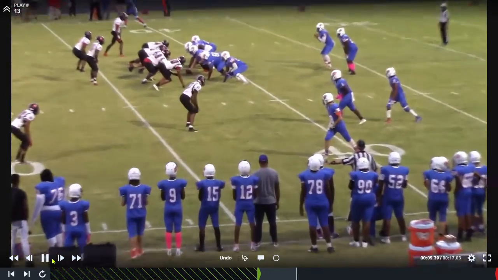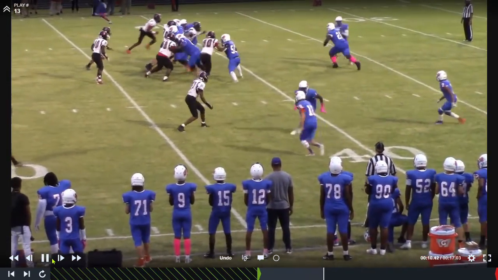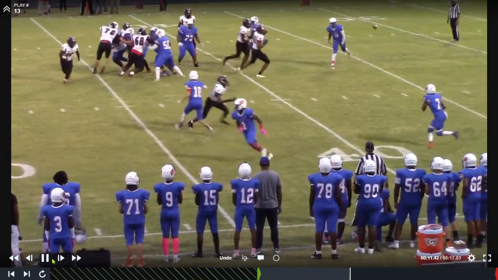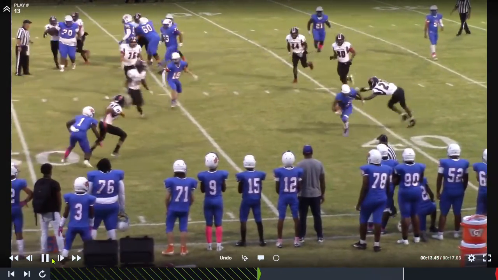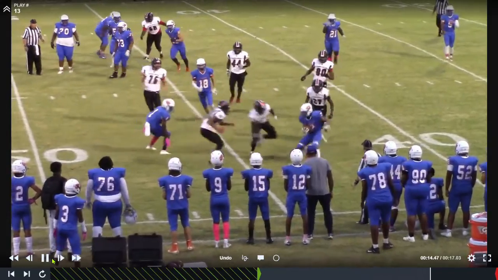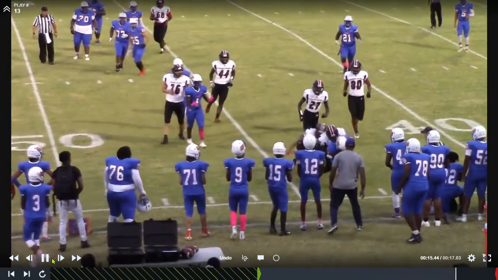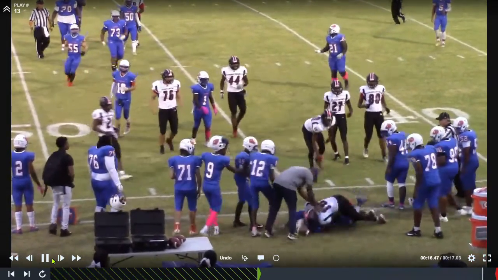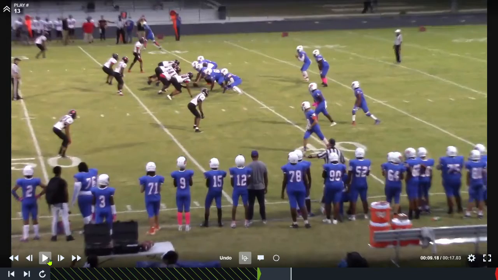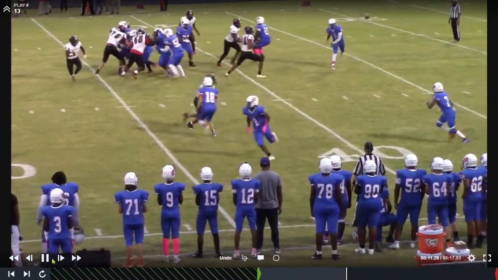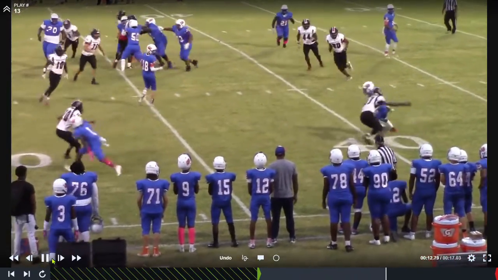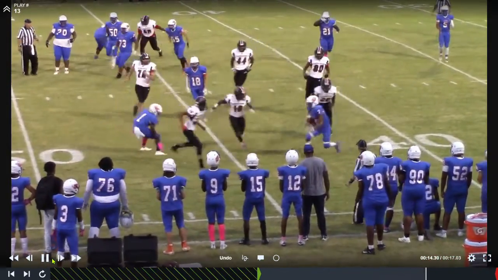On this play, we have a pass caught by number 7, who is then wrapped up and being tackled a few yards in bounds. Notice the continuation of the tackle takes them out of bounds. You may hear the sideline wanting a flag on this play for a late hit out of bounds. As long as the action by the defense remains legal on this play, and the action is a continuation of the tackle, then it is legal action. This could change on any play and become illegal or a late hit, so be alert and stay with the play from start to finish.